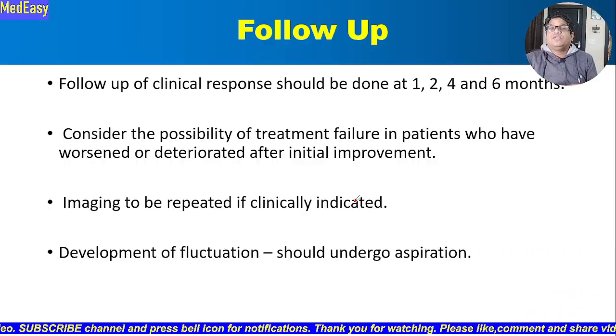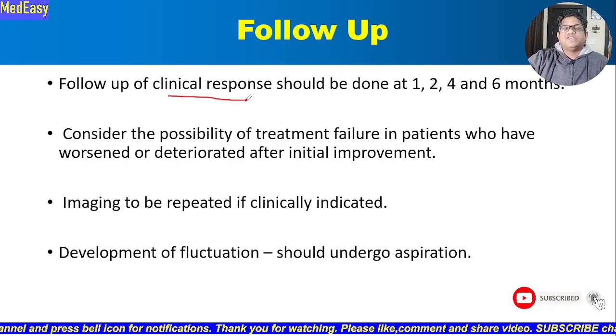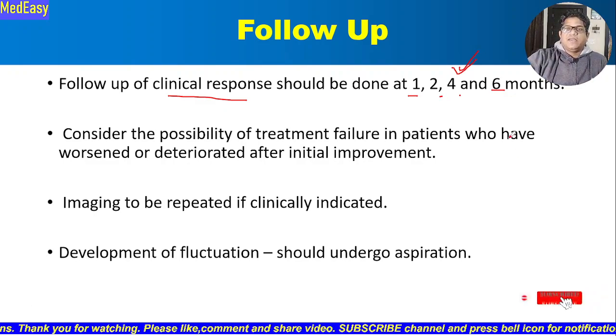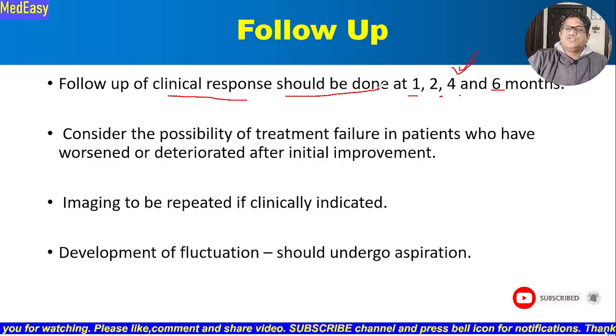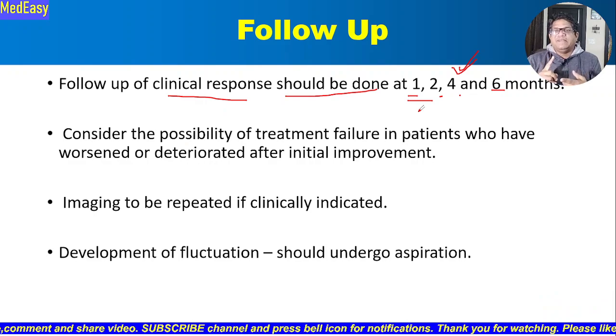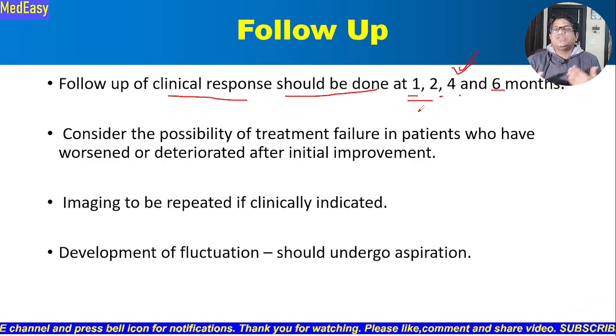So how to do the follow-up? We should follow up the clinical response. When we start a patient of lymph node tuberculosis, we should do a clinical follow-up at 1, 2, 4 and 6 months. At 4 months, we should assess the lymph node size that we have discussed, and clinical response we should always look at every month. So in the first month, we should look for clinical resolution, meaning the symptoms of the patient must have improved, or may be improving. His anorexia, weight loss, low grade fever that are persisting should start improving.